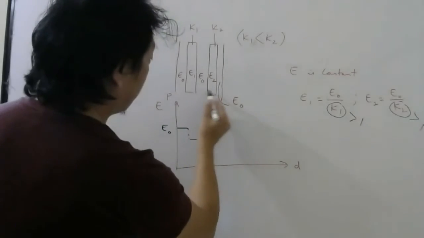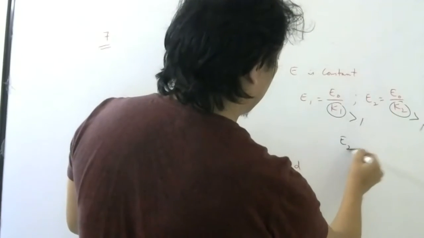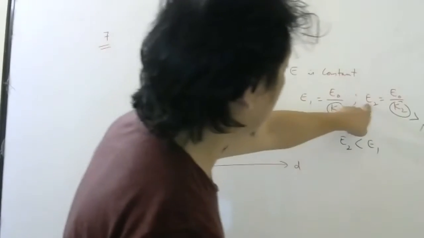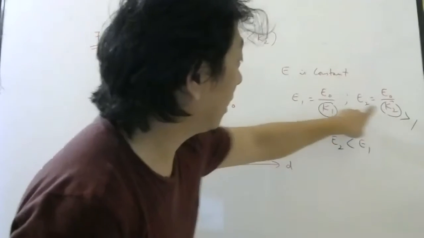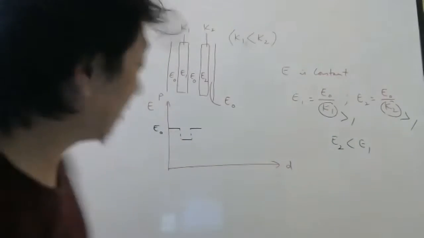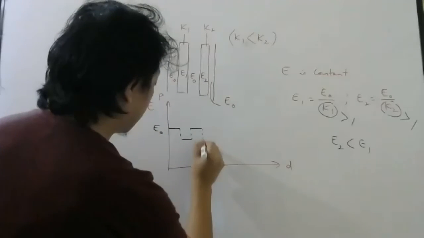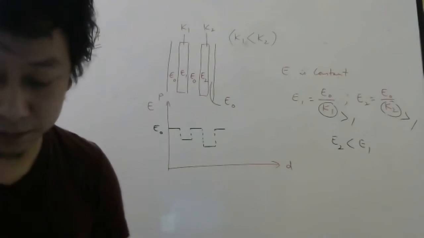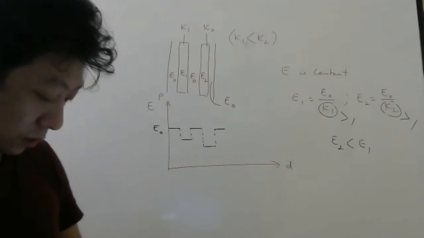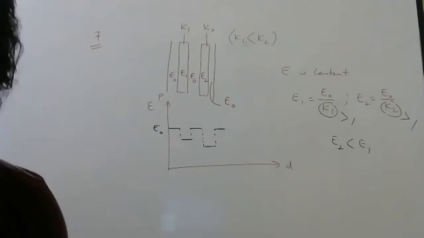Now, in this space, look carefully, E2. They told K2 is greater than K1. So E2 will be less than E1 because E is inversely proportional to dielectric constant. Correct? So if the dielectric constant in the second medium is more, the electric field in the second medium will be less. So the second one you have to draw below this one, here. Then again it will be constant. So this graph you have to tick. Check which graph it is. Option C.